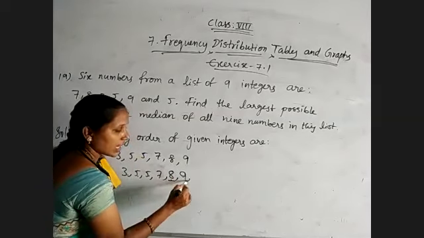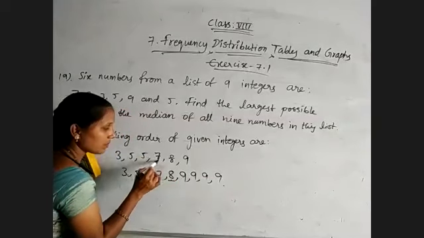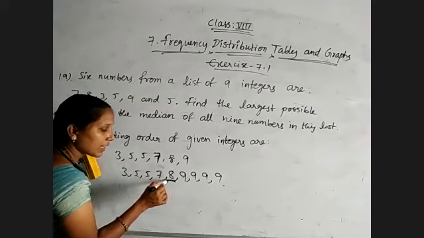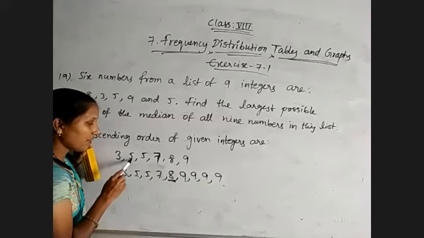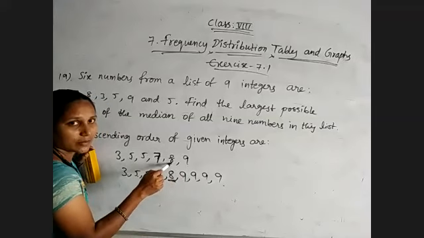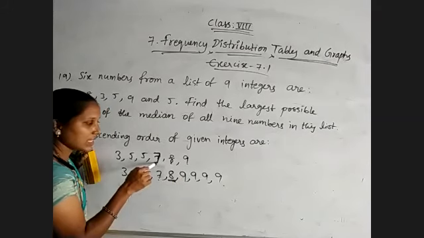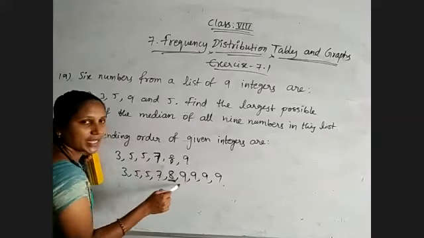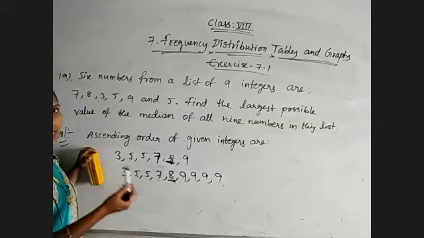If you are writing 9s, all are 9s only. From the list we need to choose. Okay, if you are placing 7, 7 is not a bigger number, if it is possible to keep 8 also. So greatest possible median of the 9 numbers is 8. So 3, 5 are lesser values. Among this 7, 8 and 9, second larger number was 8. So if you are placing 7 4 times, 7 will become median. But 7 is lesser than 8. Greatest possible digit they are asking. If we are keeping 9, even if you are repeating 9 4 times, that will not become the median. So 8 only is the possible greatest median.